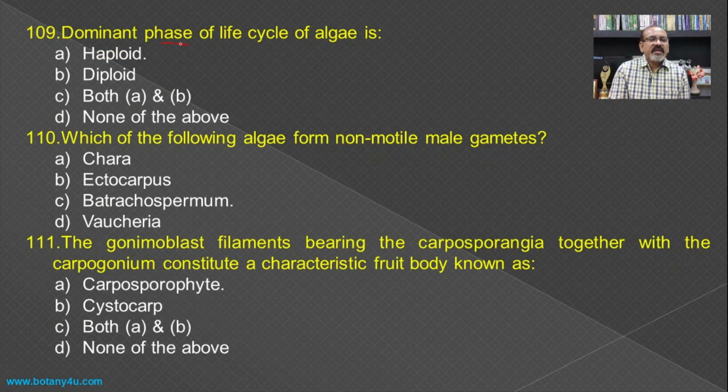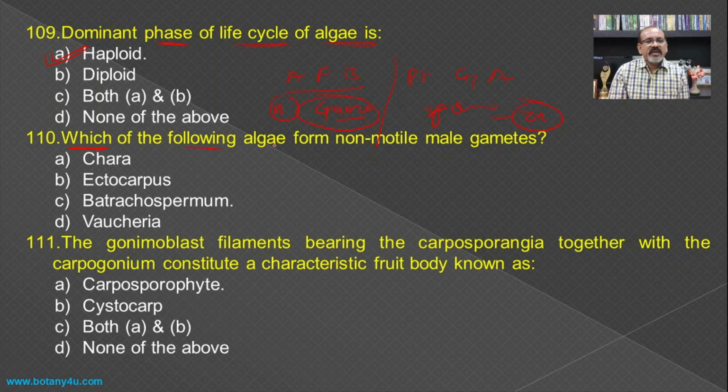The dominant phase of the life cycle in algae is, if we see algae, fungi and bryophyte, then pteridophyta, gymnosperm and angiosperm, the dominant phase of the life cycle is here gametophytic and here it is sporophytic. Gametophytic means the haploid one and sporophytic means the diploid one, and hence haploid becomes the answer for this one.